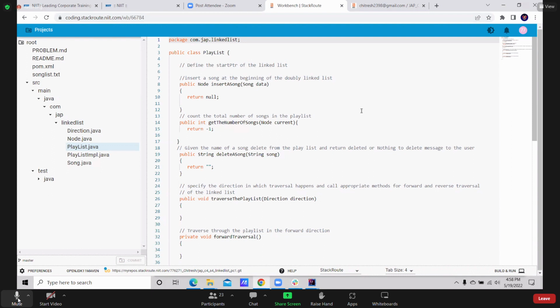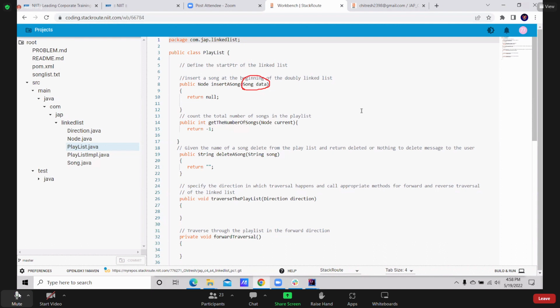Lines 7, 8: insert a song at the beginning of the doubly linked list. Is it possible? We are going to pass a song object, like the student object, they are passing a song object. So what is the step to insert a song at the beginning? What is the first step to insert?